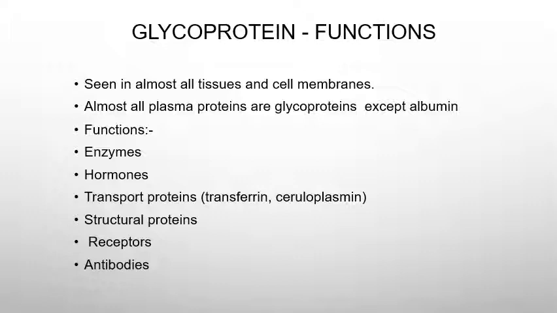So the functions of glycoproteins: glycoproteins are seen in almost all the tissues and cell membranes in the human body. Almost all the plasma proteins are glycoproteins except albumin. And other functions: glycoproteins act as enzymes, then hormonal function, transport proteins specifically transferrin and ceruloplasmin, and structural proteins, receptors and antibodies.